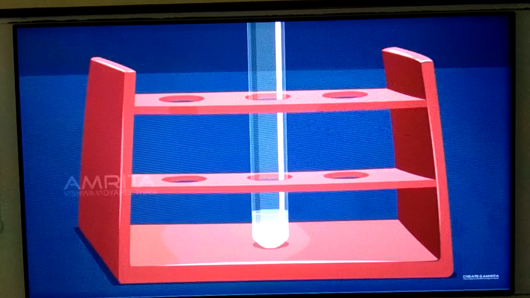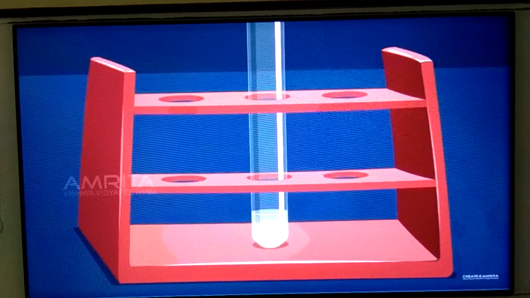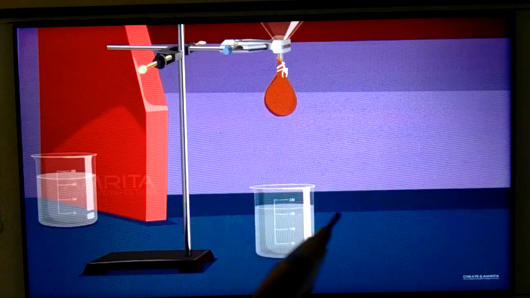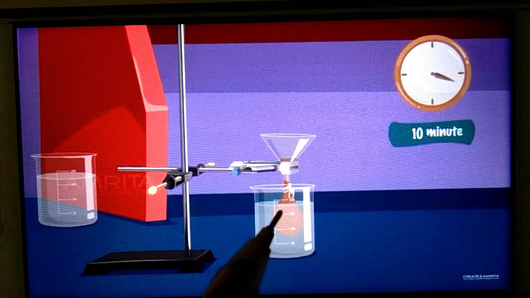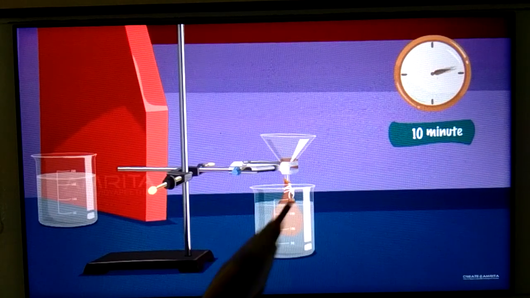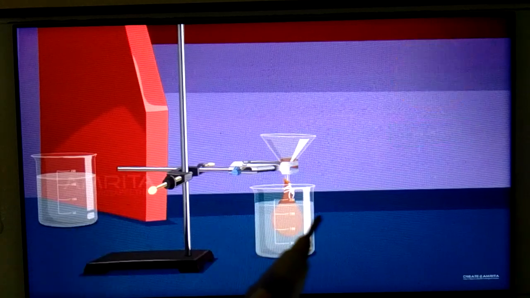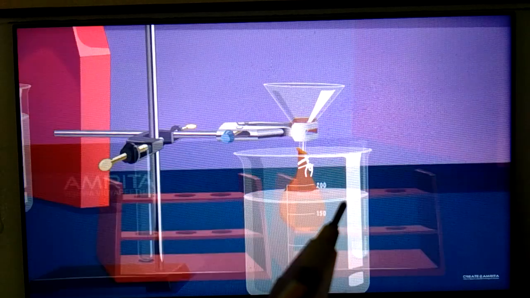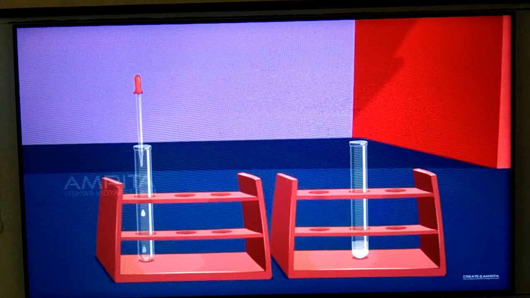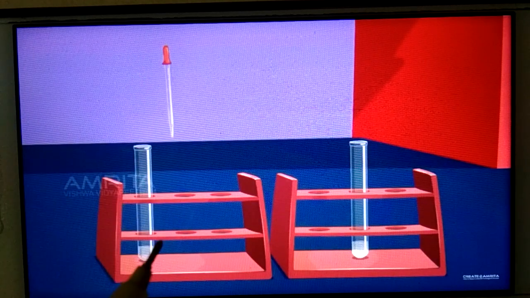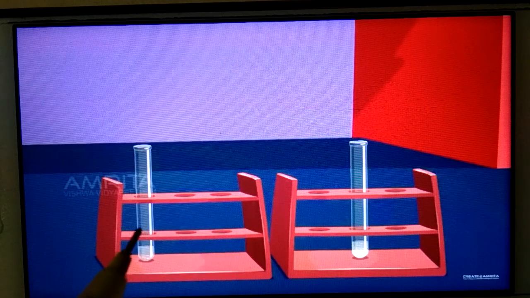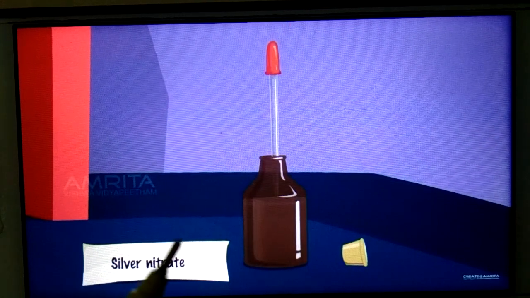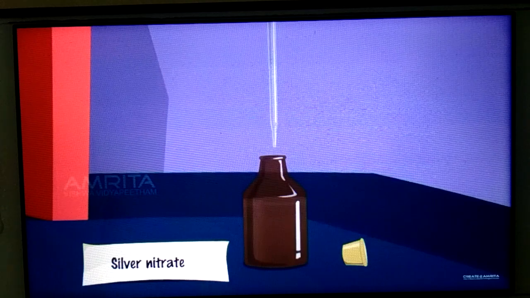Now see, after 30 minutes the dialysis will happen, and after 30 minutes we will change the water. Now we are going to change the water, take fresh water, and again dip it here. For 10 minutes we will dip it, and after 10 minutes we are going to check this water. Now in the second test tube we will add this water, and again we will add silver nitrate solution, AgNO3 solution.